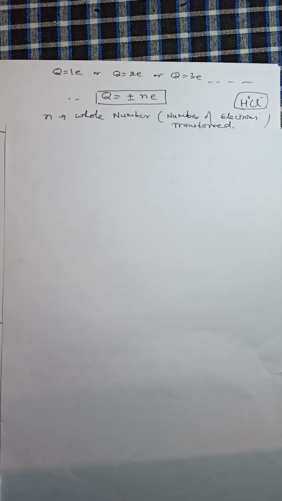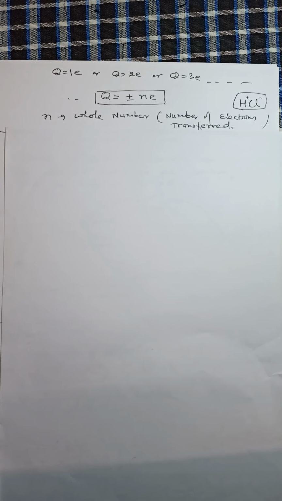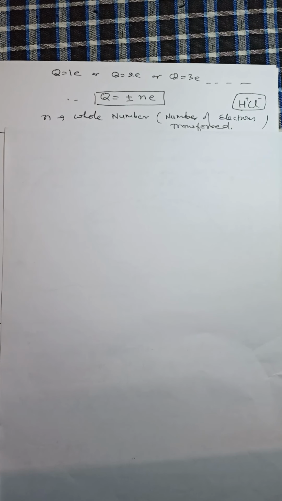In the formula, we use both signs, positive and negative, but while doing numericals, if a body is positively charged, meaning there is loss of electron, we take positive charge. If the body is negatively charged, or there is an excess of electron, we use only the negative sign.